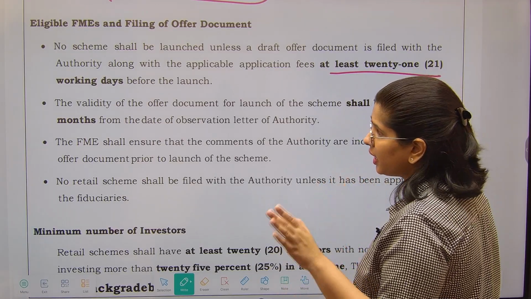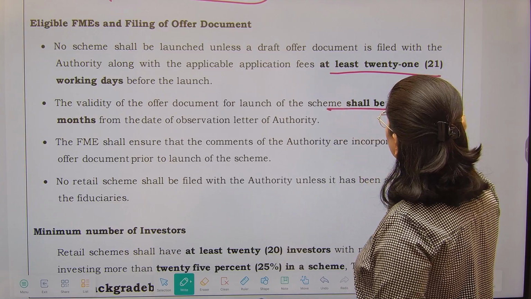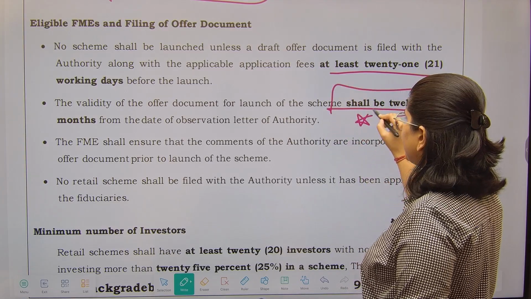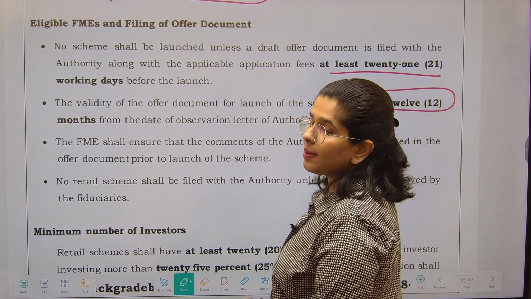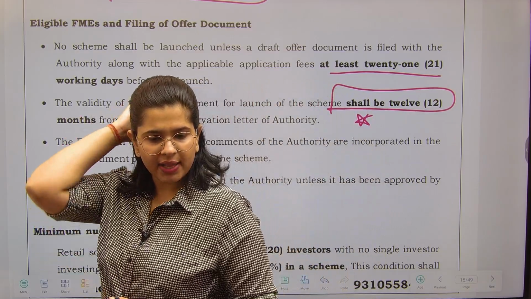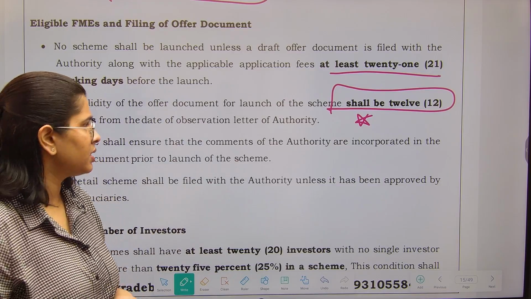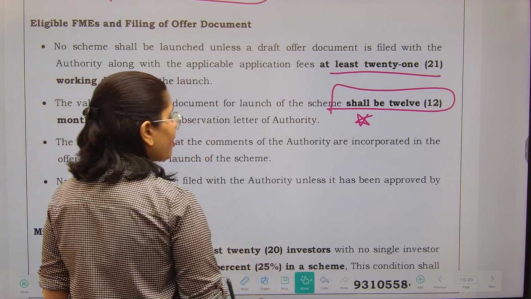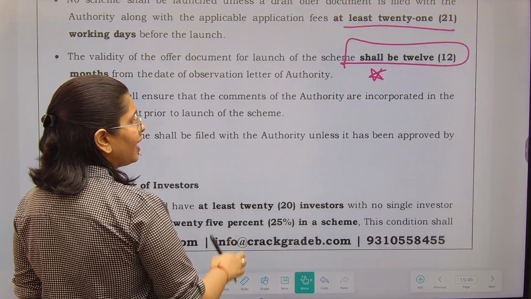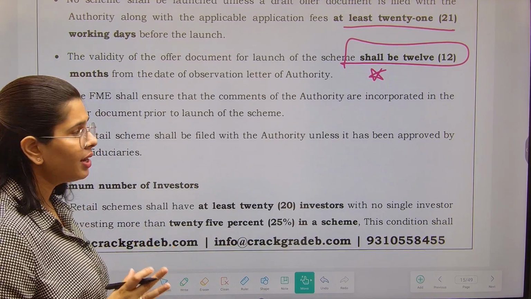Same thing we are reading again and again. Validity shall be 12 months. Now here the validity has been increased, right? Because you are going to offer a retail one, so we have increased the validity. It is going to be 12 months. Once you have filed the offer document, after that you have 12 months to launch your scheme.